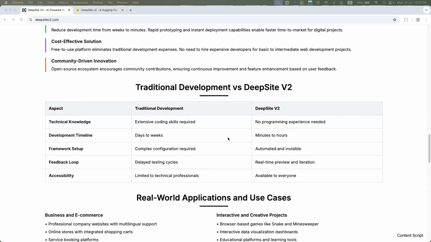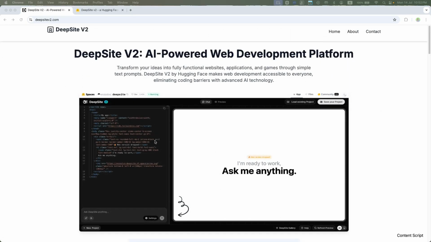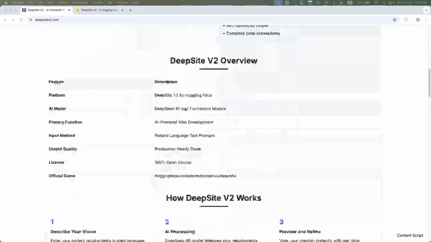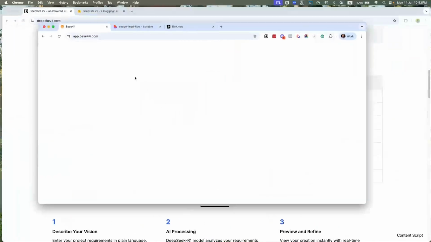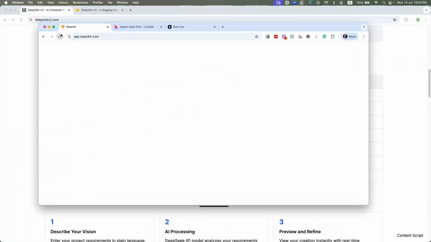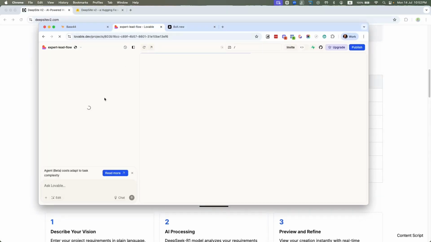So first and foremost, what is DeepSite? It's an AI-powered web development platform, transforming your ideas into functional websites, applications, and games through simple text prompts. We already have a few, and I've already tried a few apps like Base44, Lovable, even bolt.new.